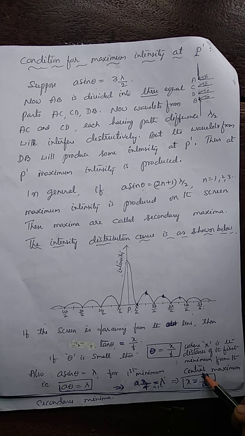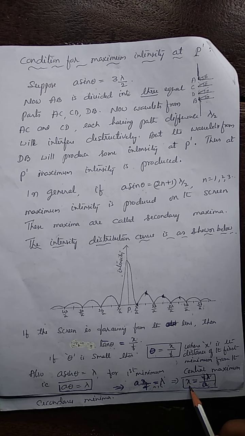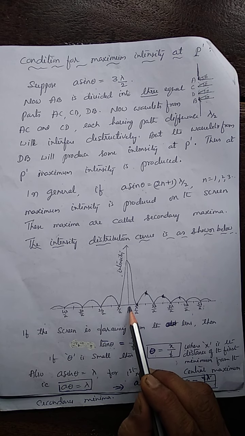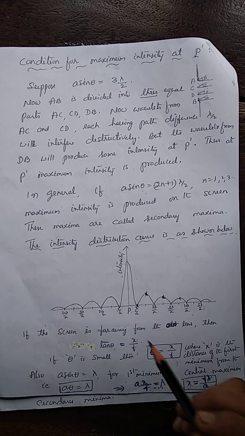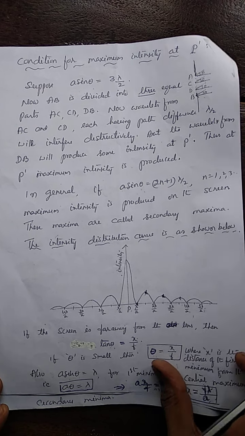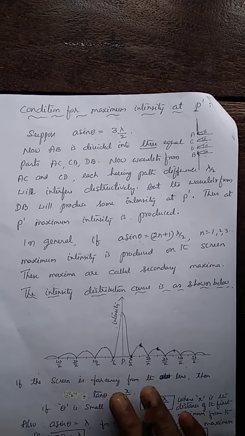If the focal length of the lens, the wavelength of the light used and the slit width are known, we can calculate the distance of the first minimum on the screen. x is nothing but the distance of the first minimum on the screen from the center. So this distance on the screen can be calculated using this. And this is about the diffraction of light, Fraunhofer diffraction at a single slit.